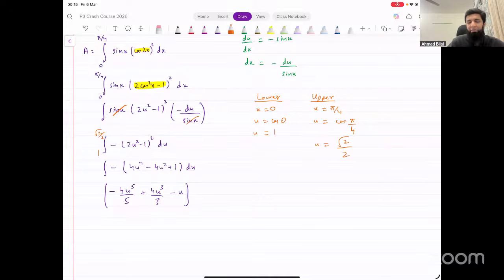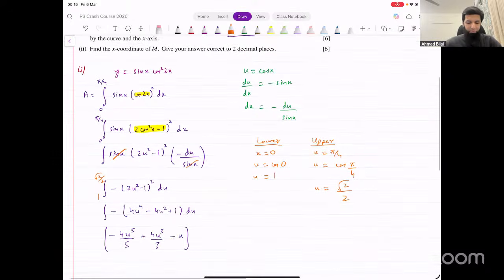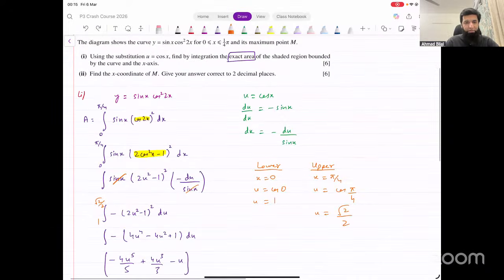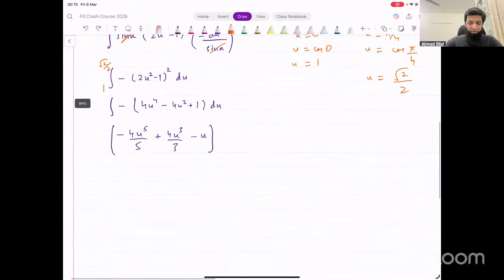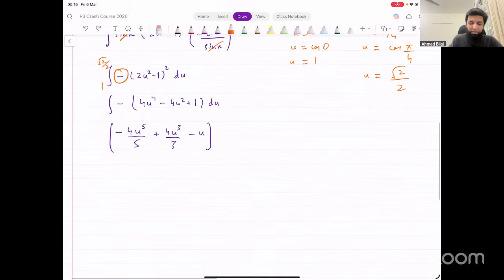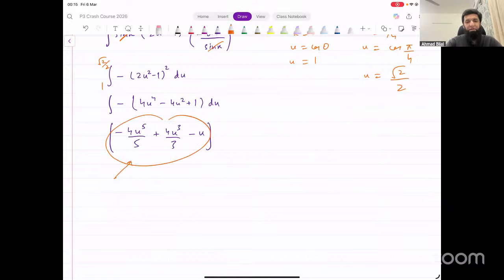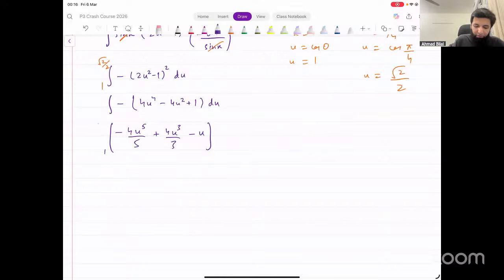Now you can keep them as it is and that's okay. There's nothing wrong with this. The upper limit is a smaller number. That's okay. You can just work with it as it is. If you want to switch limits, you can get rid of this negative sign. Or in this step, multiply everything with negative and then you can switch limits. But it's not necessary that you do that. You can just input limits directly as it is as well, and that's also okay. There's nothing wrong with that. Let's just input as it is.